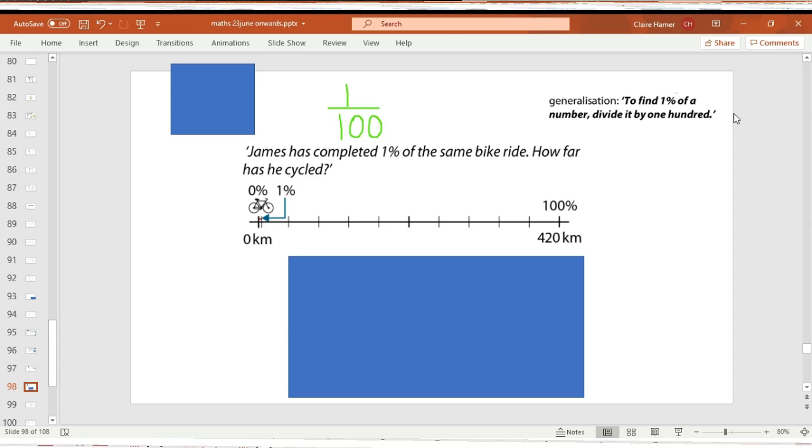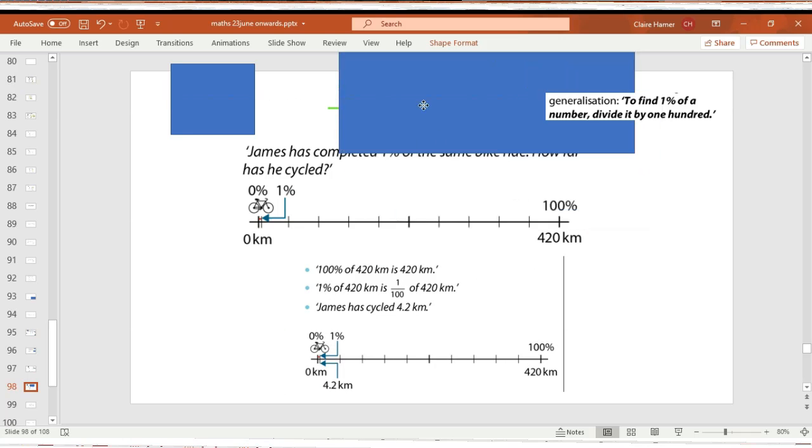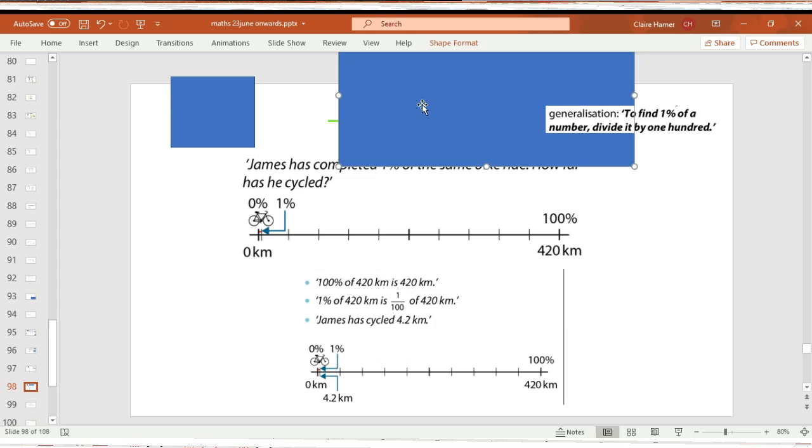To find 1% of a number, divide the amount by 100. There's your clue. Pause the video and write down your answer. So 100% is 420. So 1% would be 1/100th of 420. 420 divided by 100, so I shift the digits 2 places to the right, 4.2 kilometres. Do you agree?